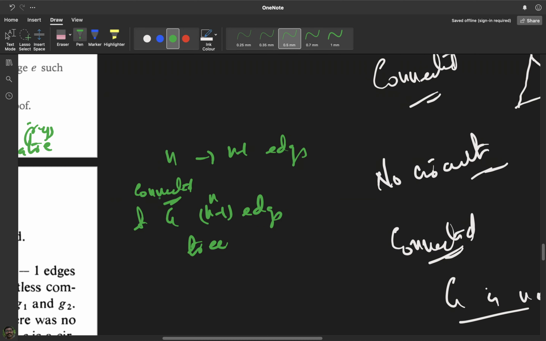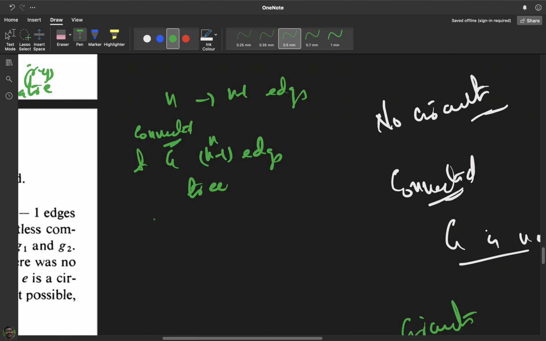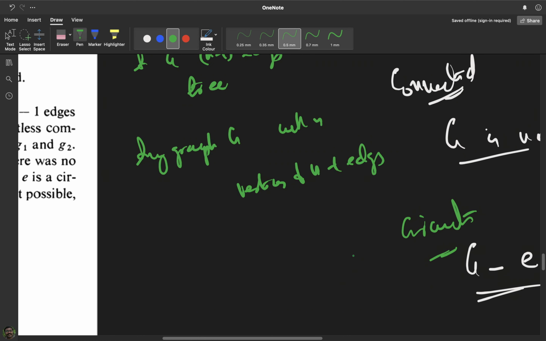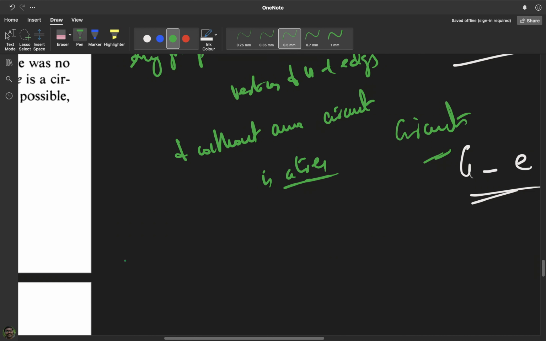Now we are going to another, a stronger one, that is, any graph G with n vertices and n minus 1 edges and without any circuits is a tree. That is a condition: without any circuits. I hope you understand what this is. Basically, a tree is connected and circuitless. So this we know.